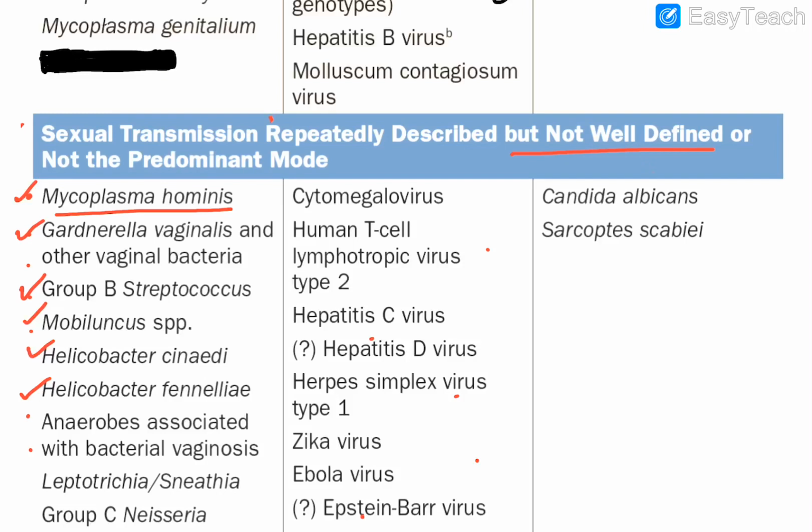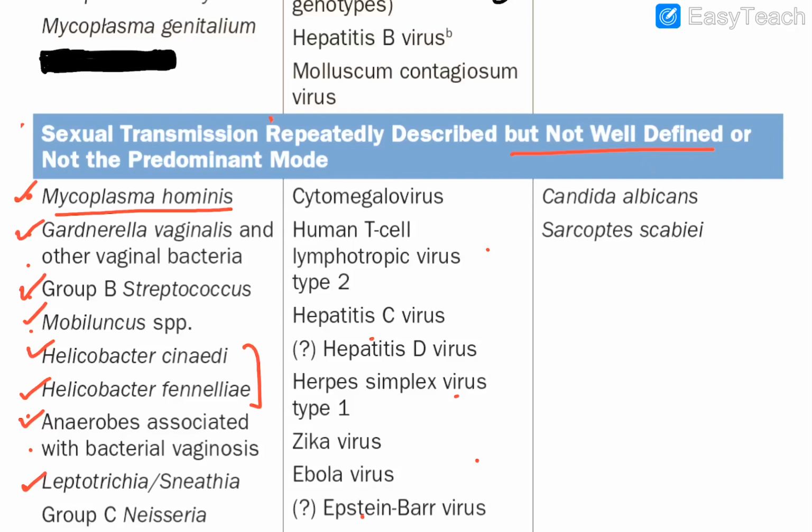We are talking about the other, less famous ones. Then you have anaerobes associated with bacterial vaginosis, like Mobiluncus and Prevotella. They are all non-sporing anaerobes. Then you have Leptotrichia, which is also a non-sporing anaerobe.